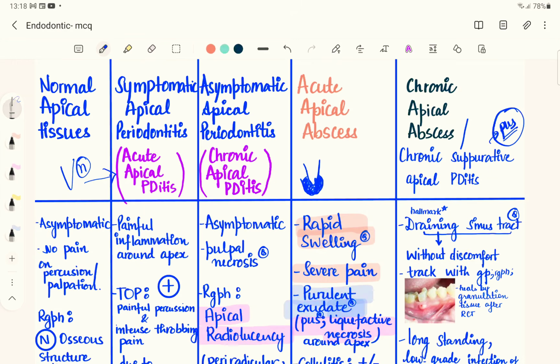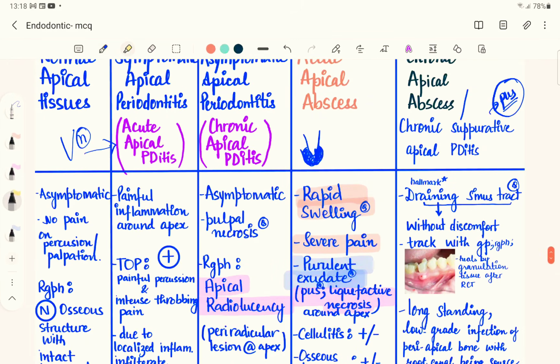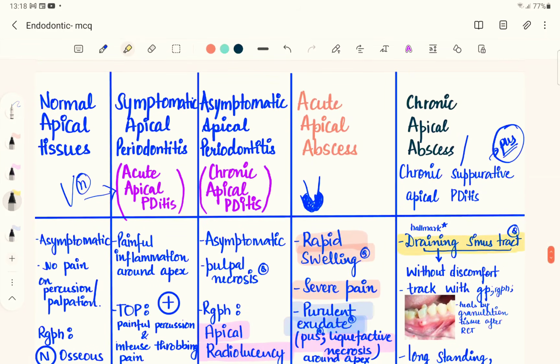Then over the time period, this pus will find a path to come out, since there is a lot of pressure built up. It will find some way so that there is release of pressure, and this particular path is known as the sinus tract. So there is a draining sinus tract, which we generally see in chronic apical abscess. That is the hallmark of chronic apical abscess.